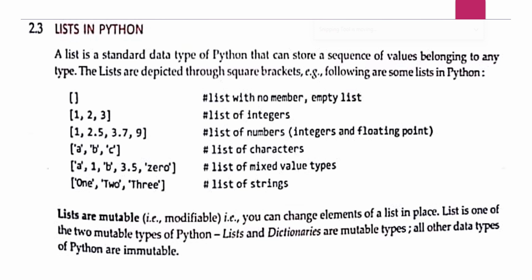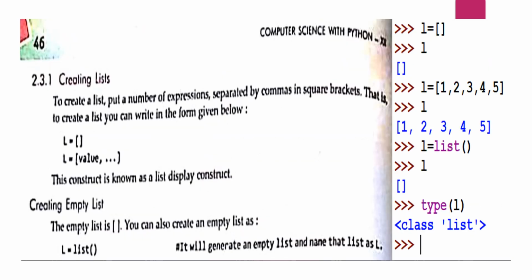Creating lists. To create a list, put a number of expressions separated by commas in square brackets. That is, to create a list, you can write in the form given below. So here an empty list is created. L is equal to open and close square bracket.